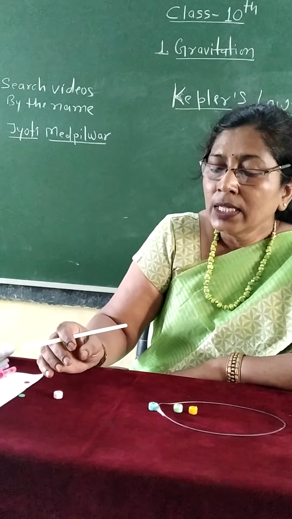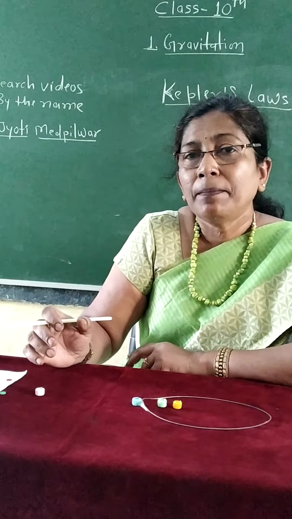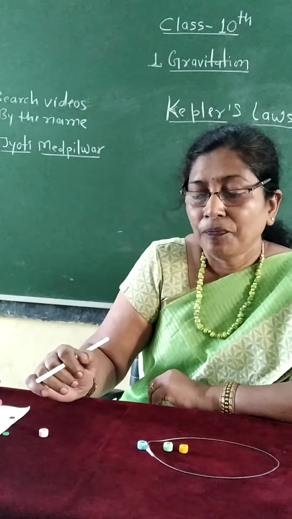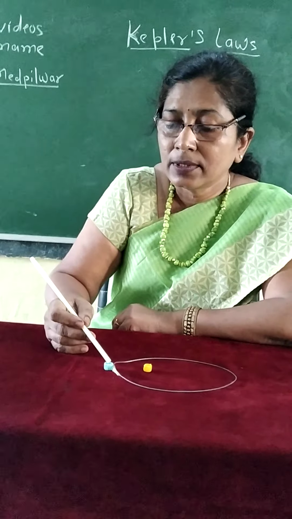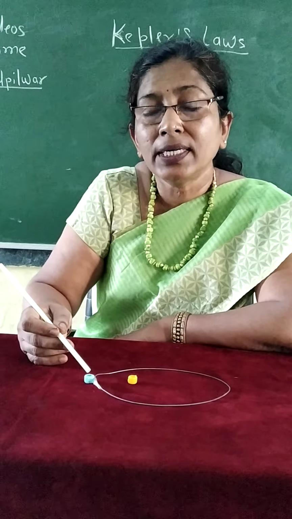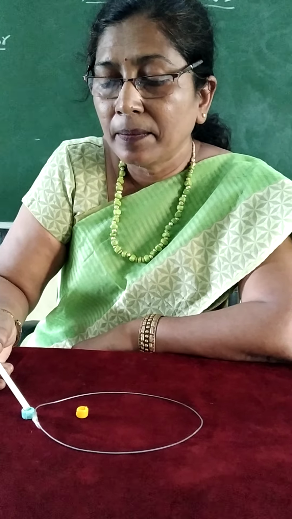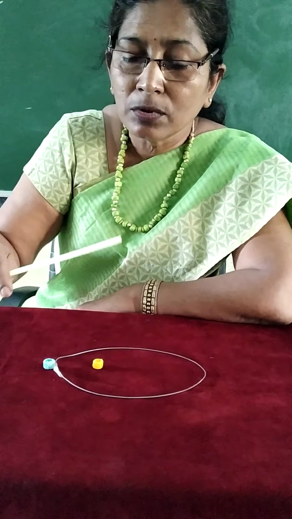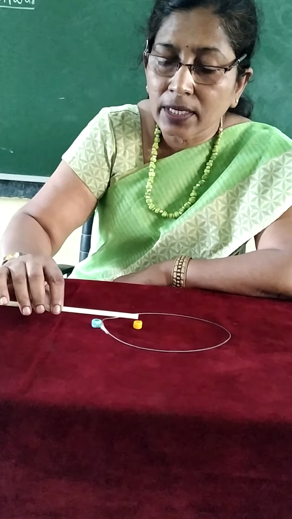So, about the revolution period, Kepler stated a law. What does he say? The revolution period is called capital T, and the square of the revolution period. Before that, I want to show you the distance between the sun and the planet.